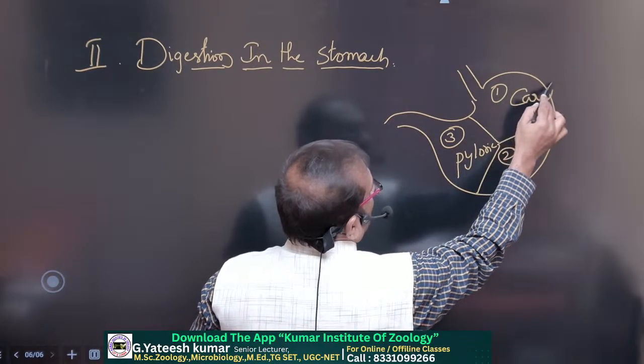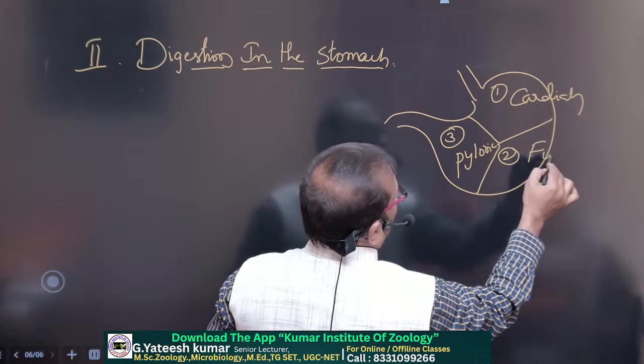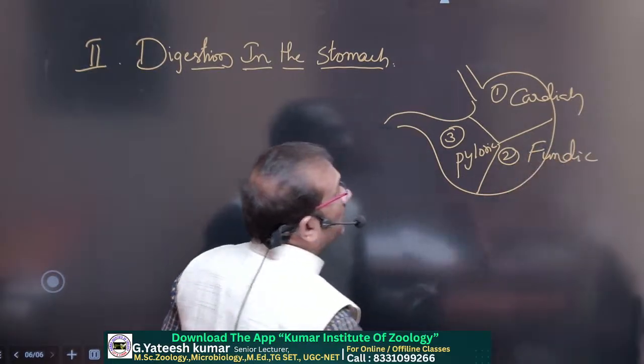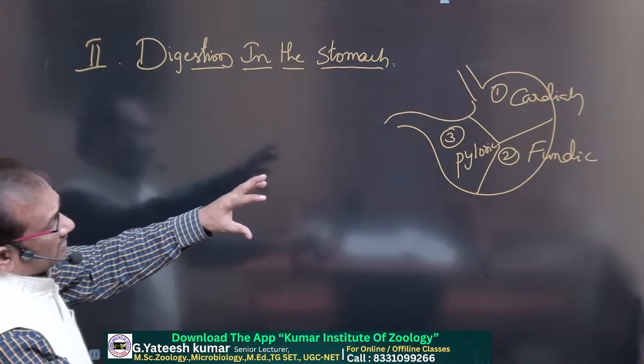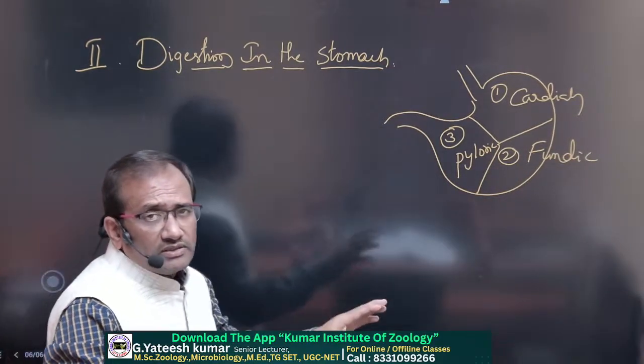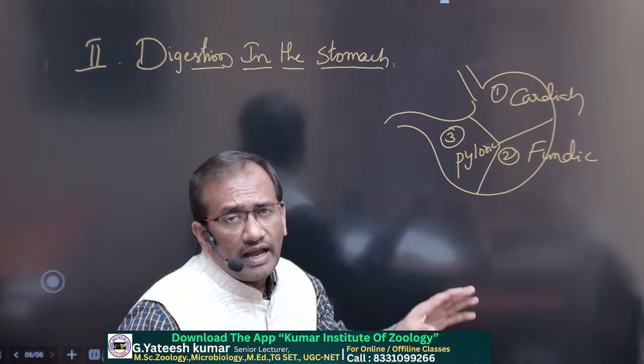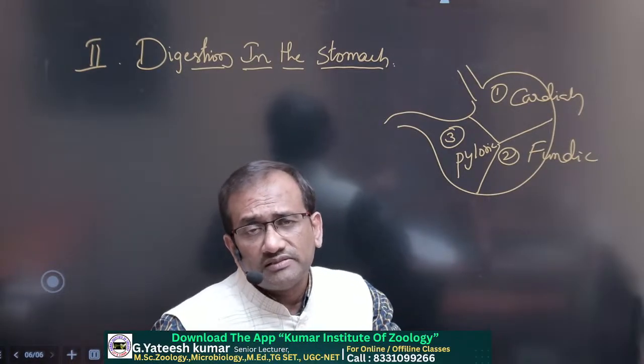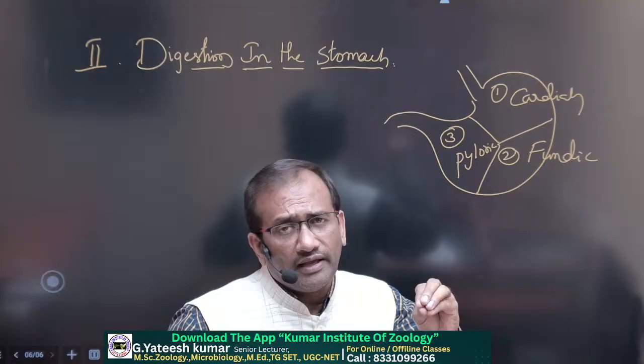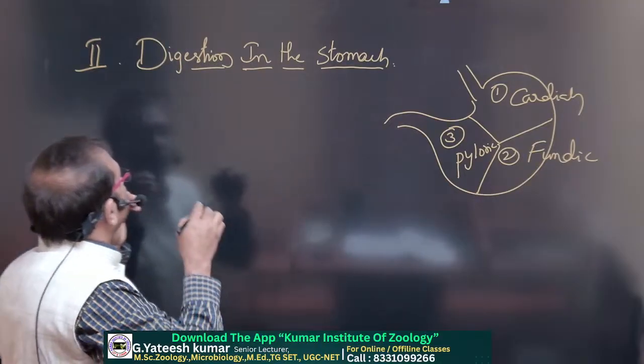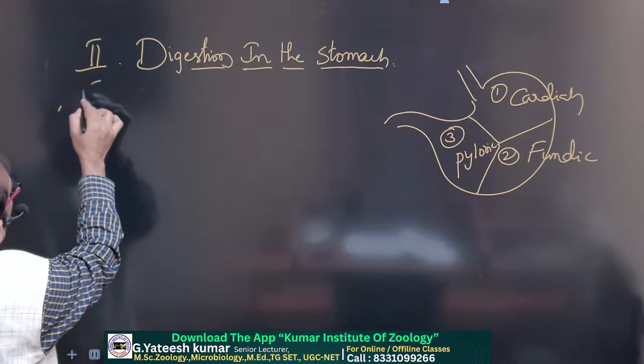They secrete mucus, proenzymes, HCl and Castle's intrinsic factor. All of these are collectively called gastric juice.